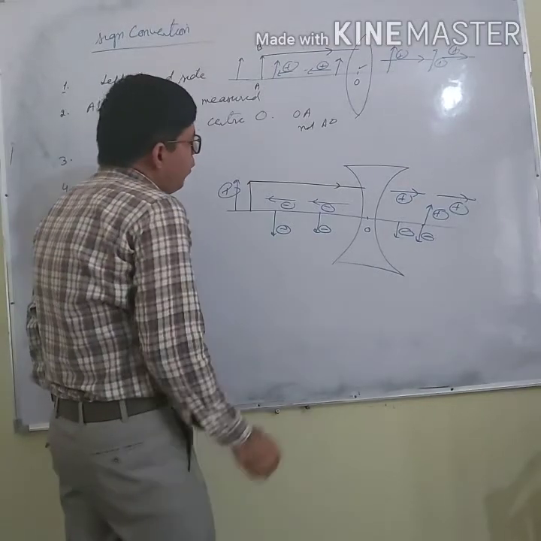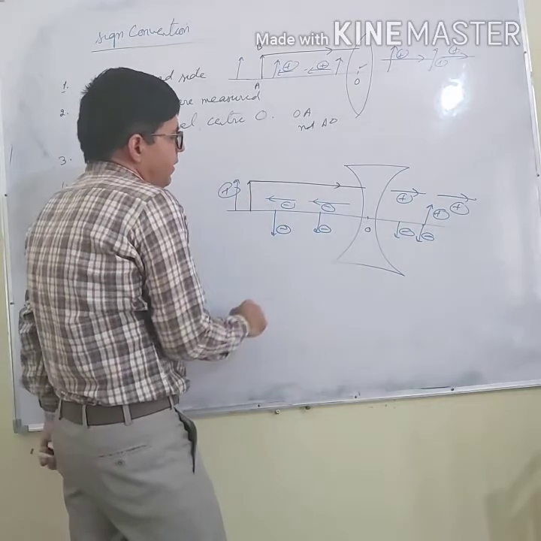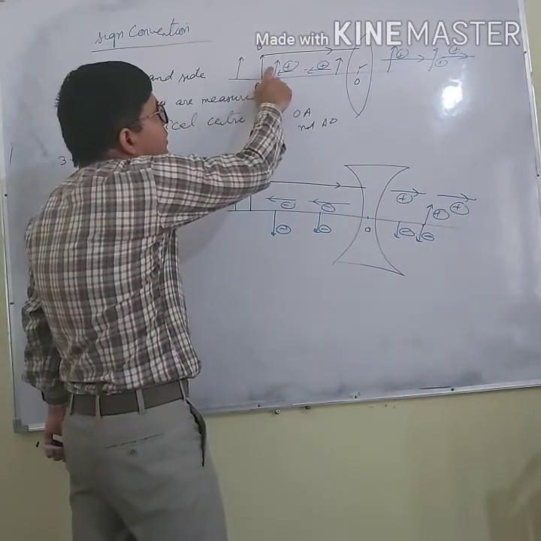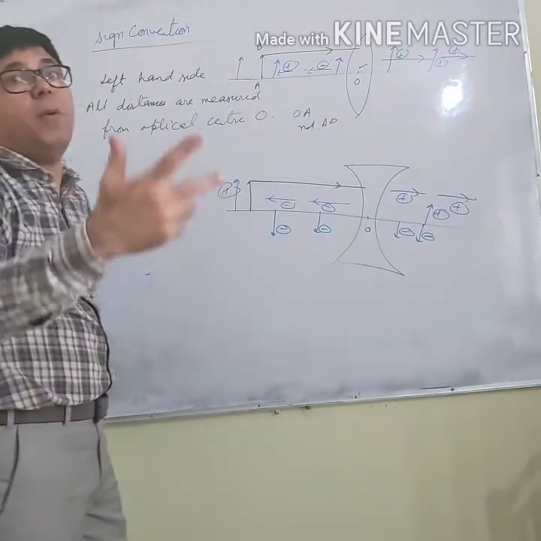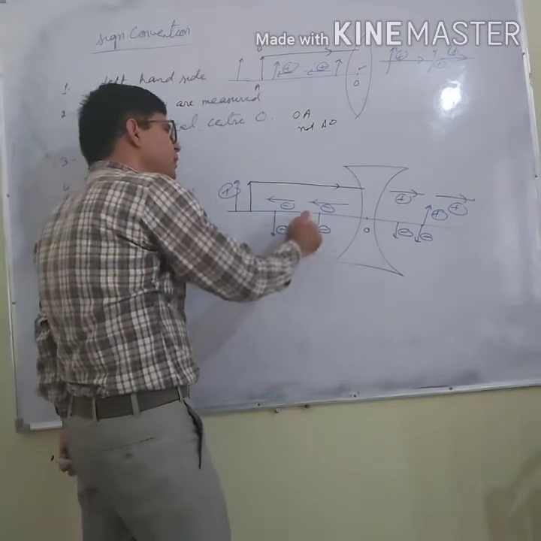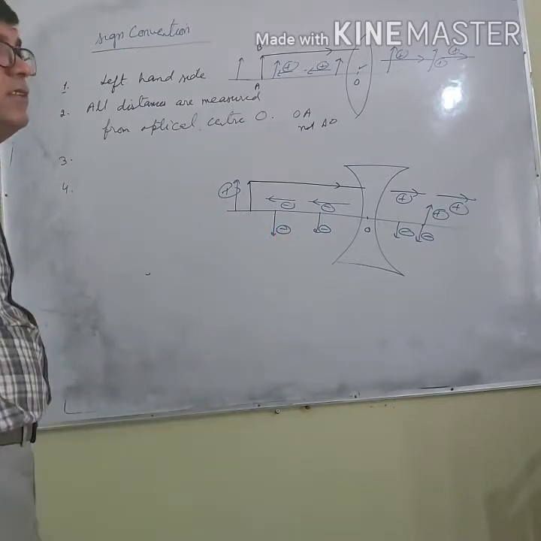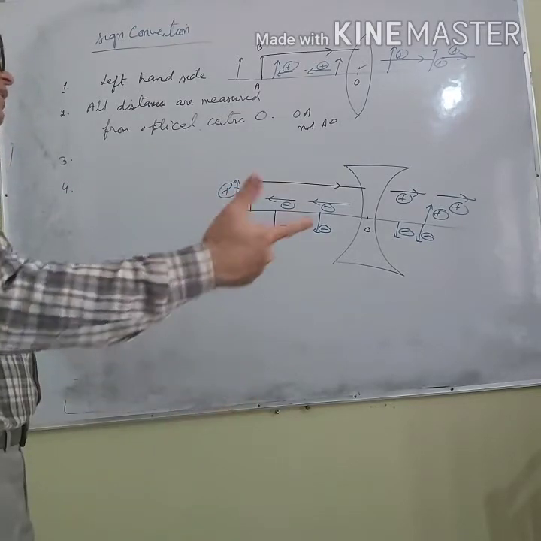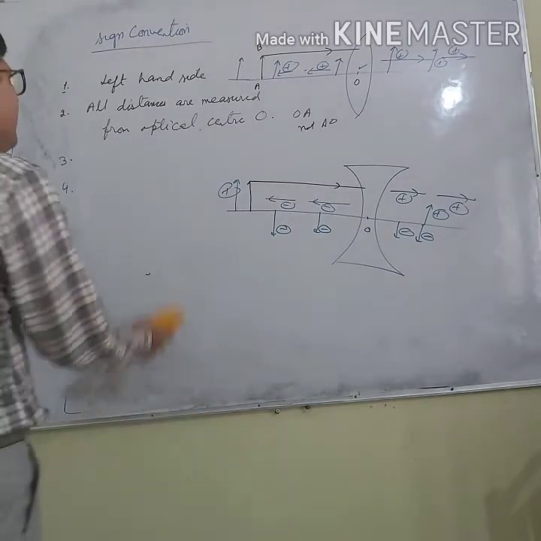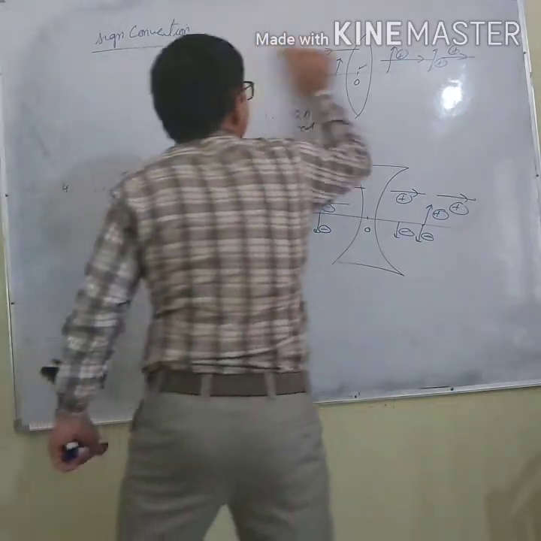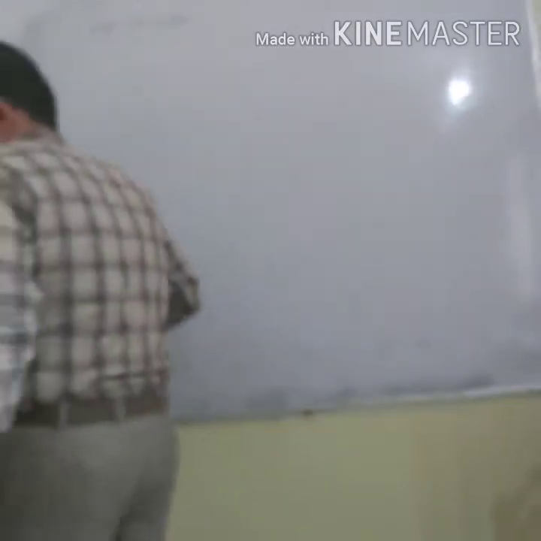And the fourth point is, vertical distance above the principal axis. If I want to take its height, it will be positive. This height is positive, this height is positive, and so on. Why? Because it is above the principal axis. And distances measured below the principal axis are negative. The vertical distances or the heights below the principal axis are taken as negative. So this is the sign convention. Now you can summarize the sign convention in a very easy way. What is that way? Let me tell you.